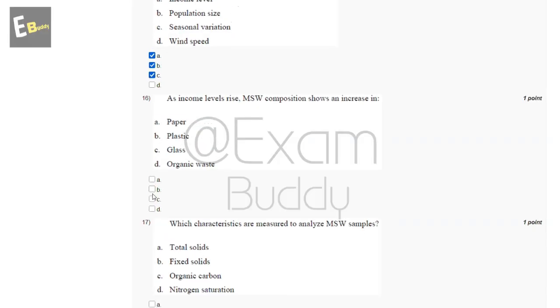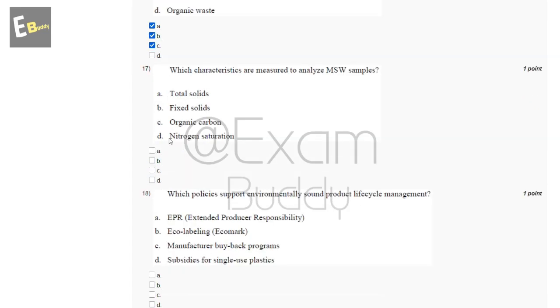Now the 16th question is, as income level rises, MSW composition shows an increase in. So these are the options, and the answer of our 16th question is also A, B, and C. Now the 17th question is, which characteristics are measured to analyze an MSW sample? So these are the options, and the answer of our 17th question is also A, B, and C.